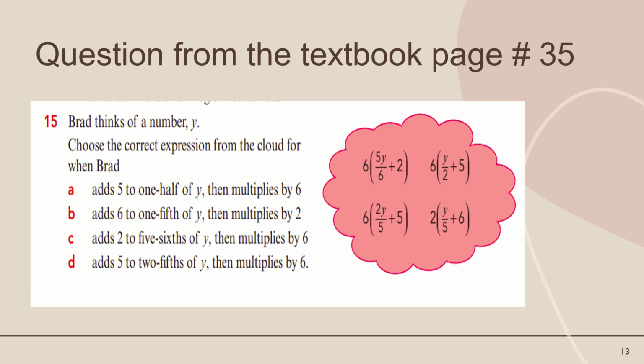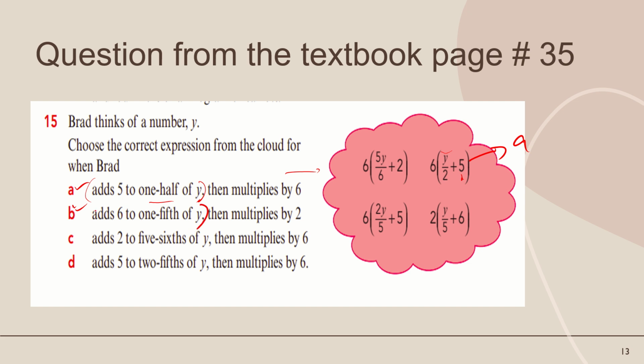Clear? Now this is a question from the textbook, page 35. I will solve only the first two parts. Convert into algebraic expressions. Add 5 to 1 half of y. This will come in the bracket. Add 5 to 1 half. 1 half means 1 by 2. Then multiply by 6. That is the correct option, because here is the 5, this is 1 half of y, then multiply by 6. Then part B: add 6 to 1/5 of y.